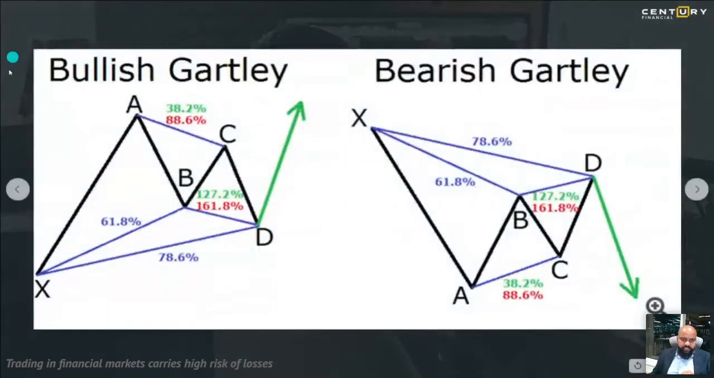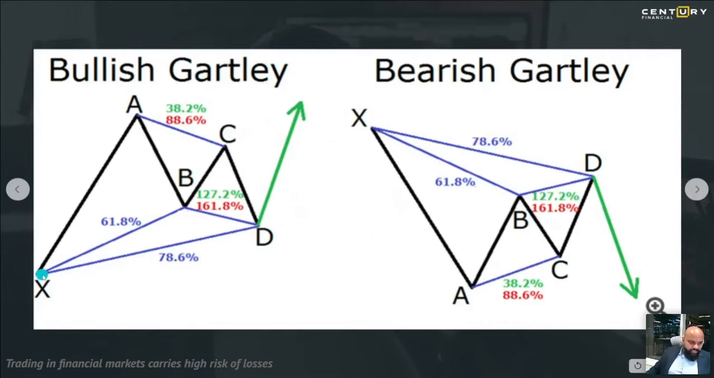Now this is a bullish Gartley pattern. Again, this is a harmonic pattern that you see on the screen, and this is a bearish Gartley pattern. I know there are a lot of figures here. Do not get confused. I am going to use the same on a live chart so that you will understand what I am talking about. Let me just roughly explain to you what a bullish Gartley pattern is.